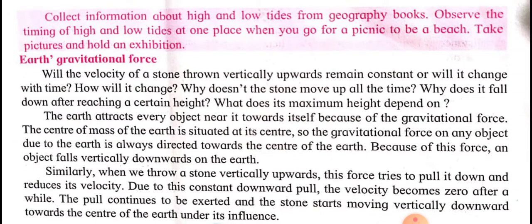See the second paragraph from Earth's gravitational force. The Earth attracts every object near it towards itself because of the gravitational force. The center of mass of the Earth is situated at its center. So the gravitational force on any object due to the Earth is always directed towards the center of the Earth. Because of this force, an object falls vertically downwards on the Earth.